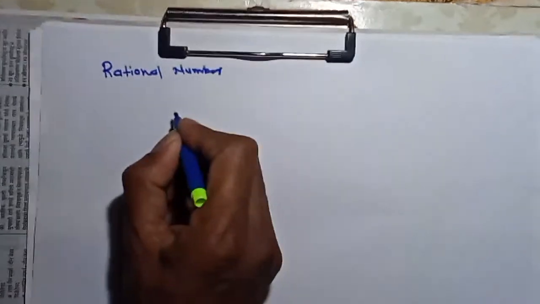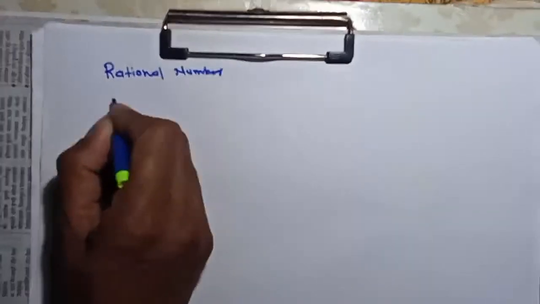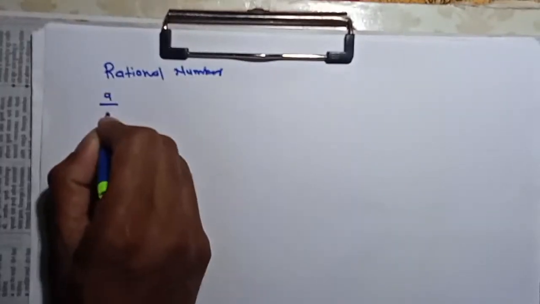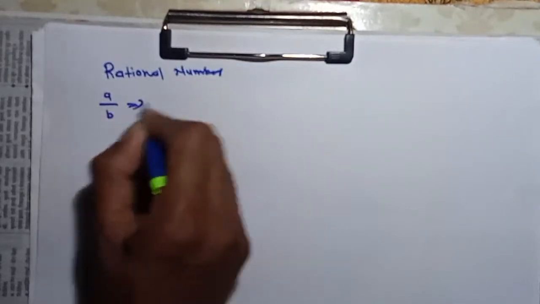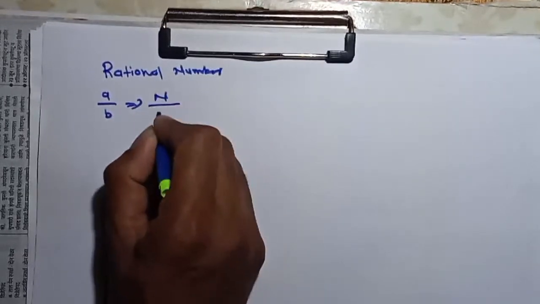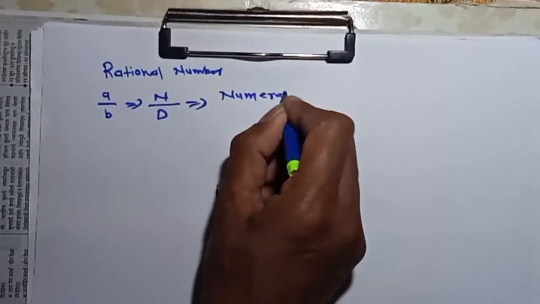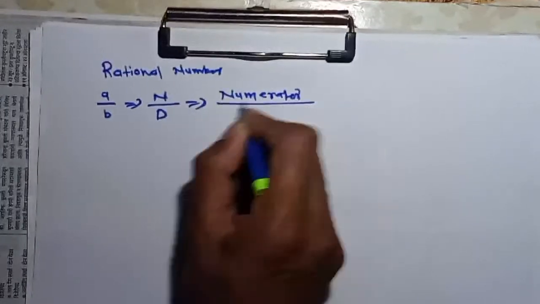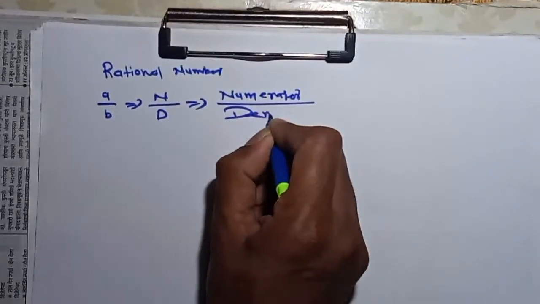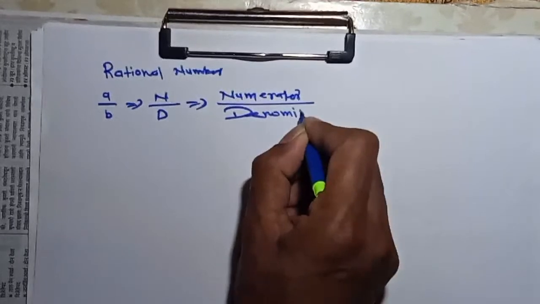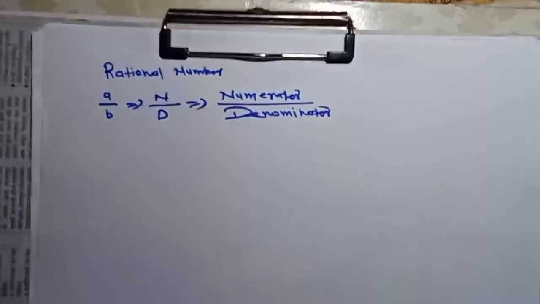Rational numbers are numbers written in the format of a upon b, or in other words n upon d. What is meant by n? N is for numerator and d is for denominator.